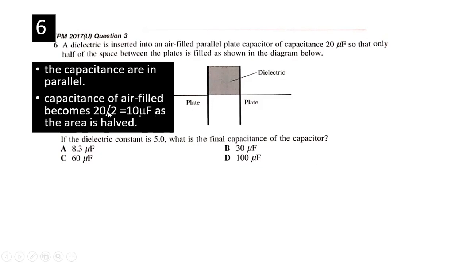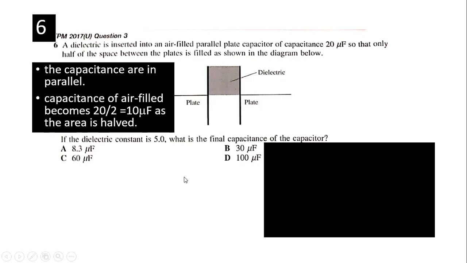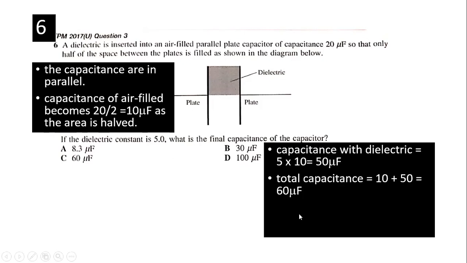The capacitance of the air-filled one will be 20 divided by 2, because you have taken half of it, so it becomes 10. And then the capacitance with the dielectric, the top one, times 5, so it's 50. So it's parallel, you just add them up. That's how I get the answer.